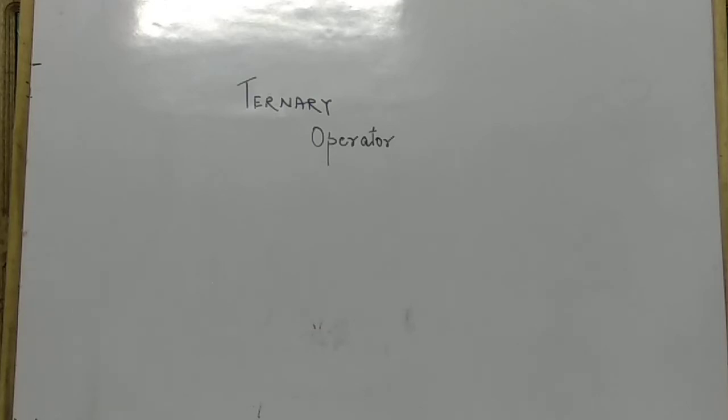In this video, I am going to discuss one operator called the ternary operator. What is the ternary operator?